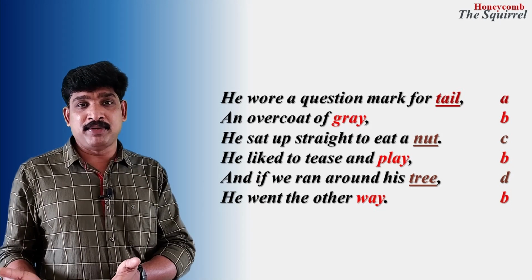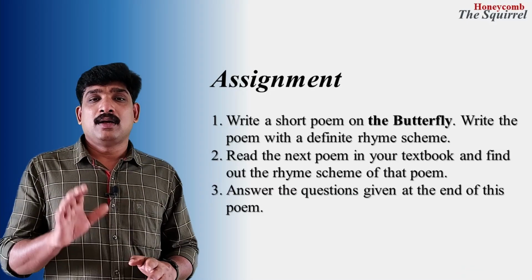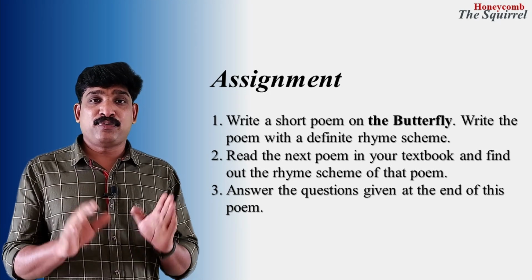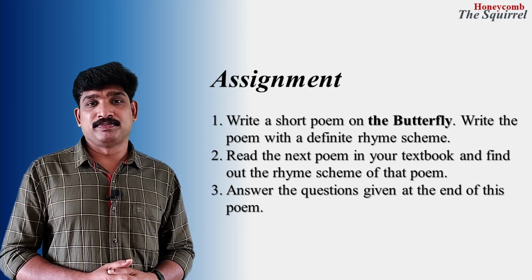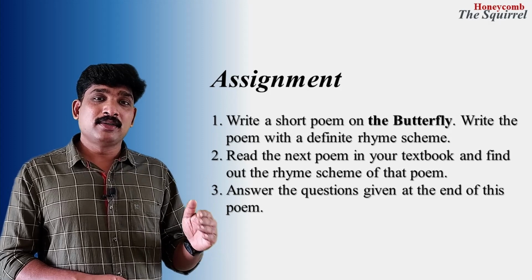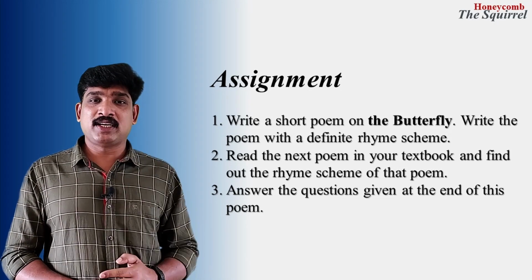A, B, B, C, B. In that we can give A, B, C, B, D, B. In that way we can give A, B, C, A, B, C. In any way, there should be a definite rhyme scheme for the poem. And next assignment is read another poem in your textbook and find out the rhyme scheme of that poem. And finally, in your textbook, after the poem, you are given questions. Try answering those questions.